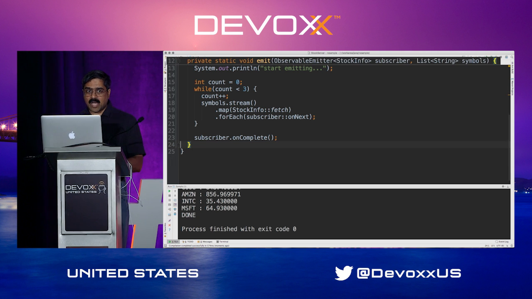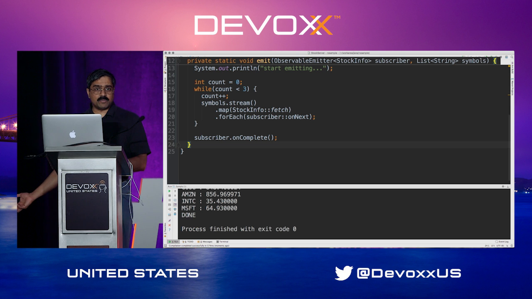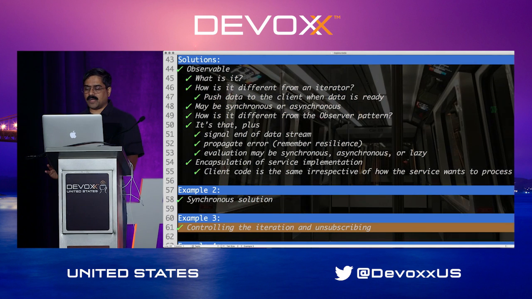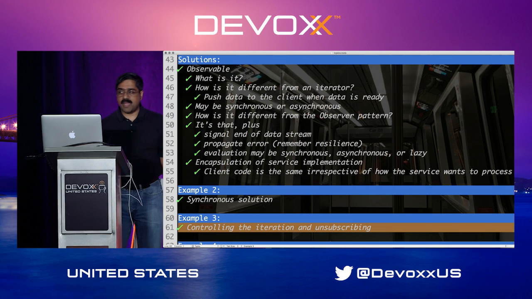This gives you an idea how you can send a signal from the observable to the observer and say that I'm done. But what about the other way around? There are times when you want to unsubscribe as well.